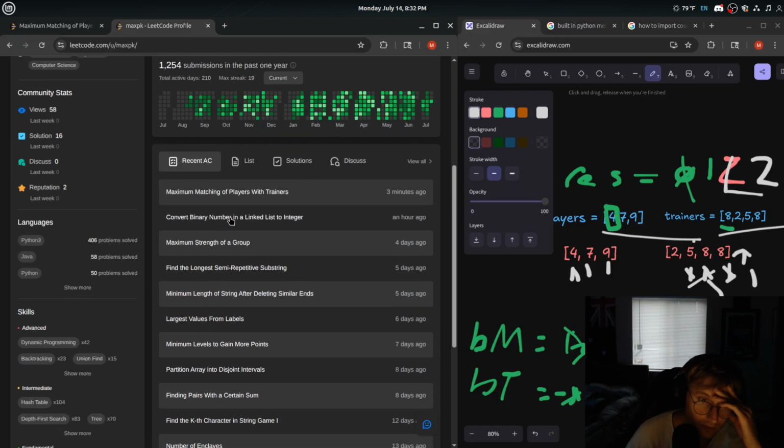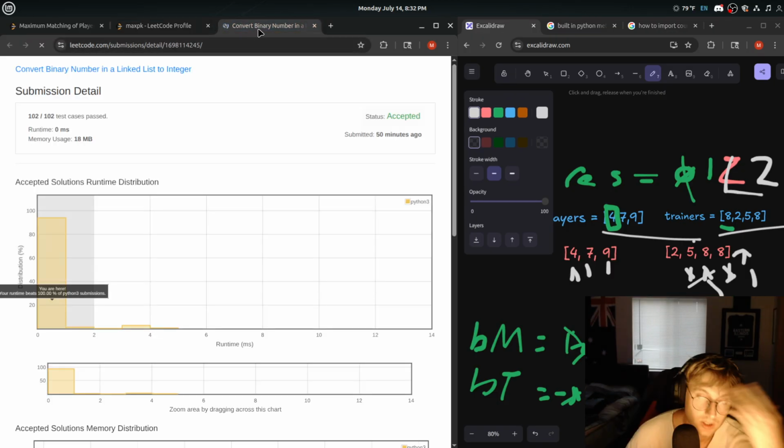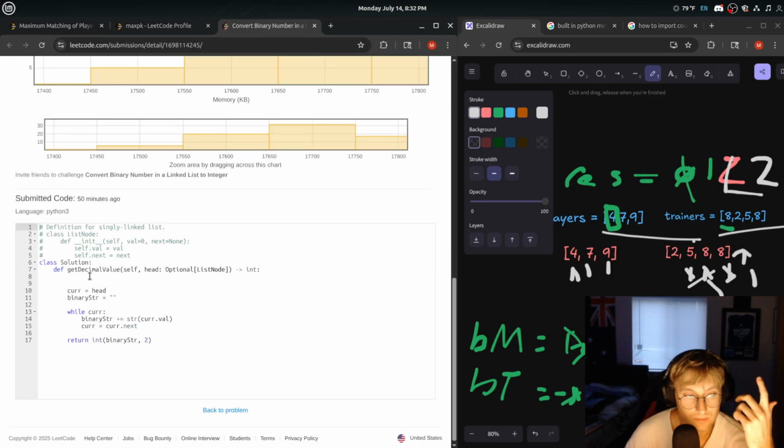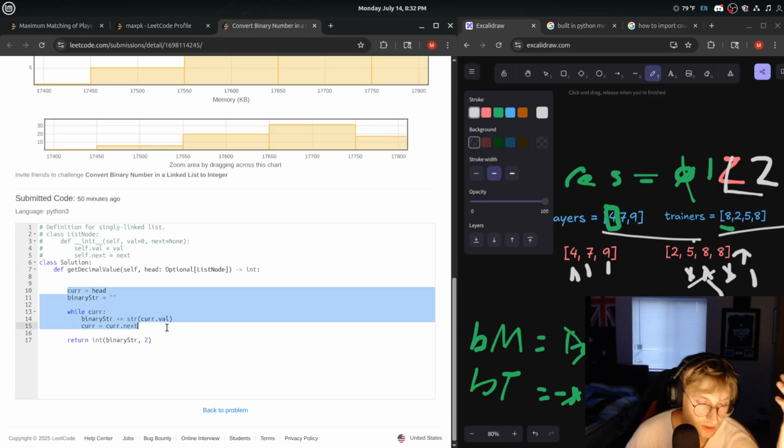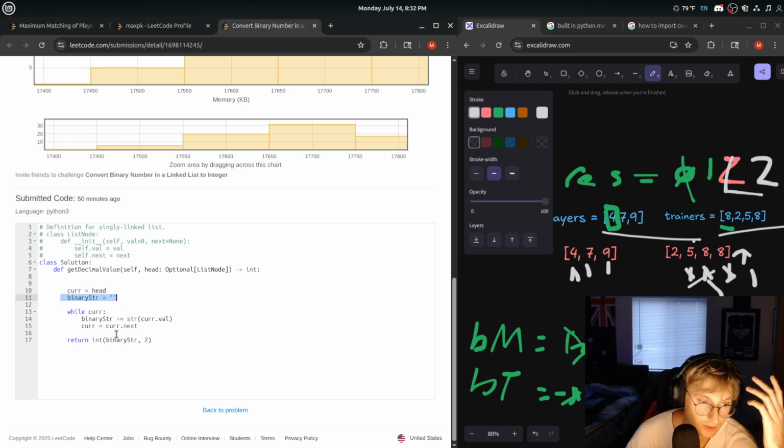We looked at convert binary number in a linked list to an integer. Did it the straightforward way. This is the first thing I thought about, just looping through the linked list and returning the integer version of our binary string. Probably could have done this using bit manipulation, but didn't really want to do that today.